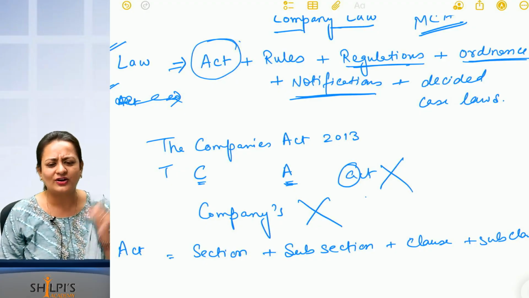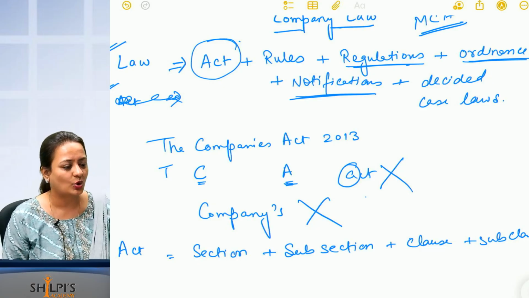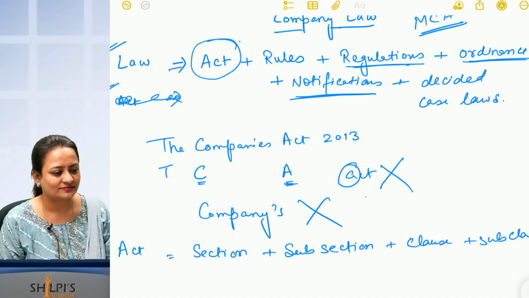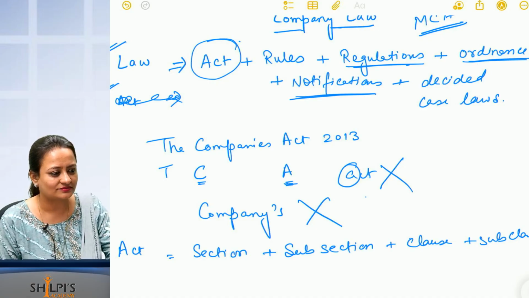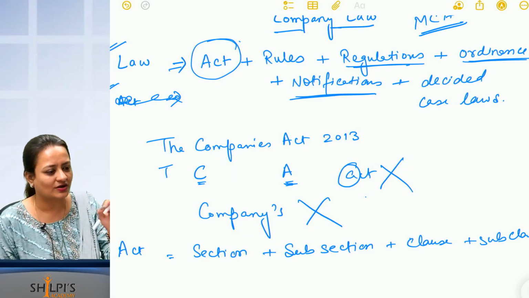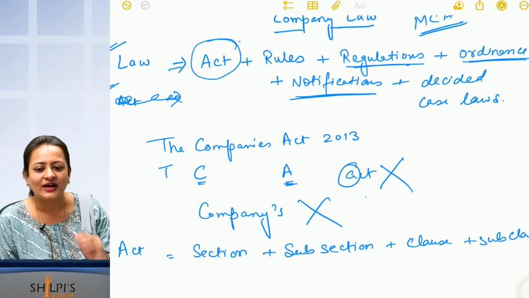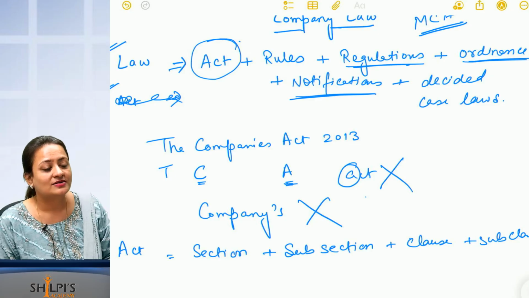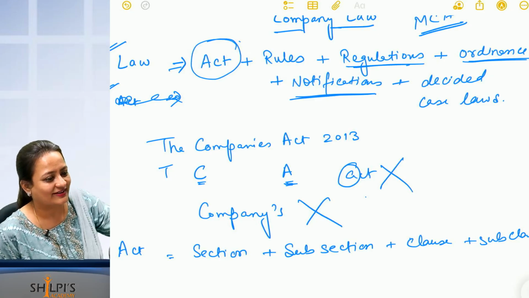Have you seen in movies and serials any court scenes, court cases being fought, high court lawyers fighting for a case? Have you seen a lawyer tell the judge, sir, in so and so case this was decided?